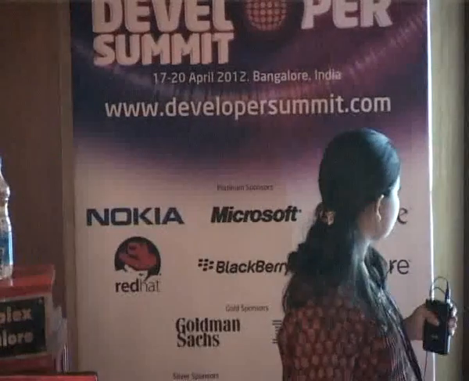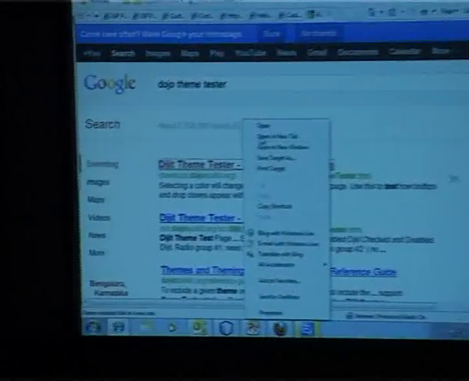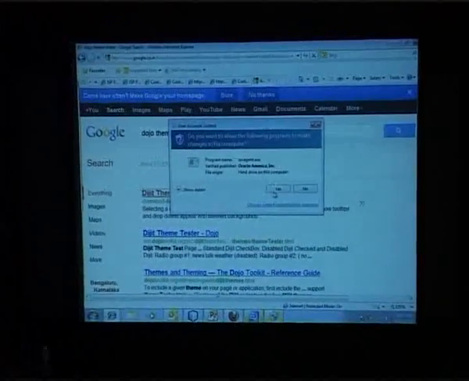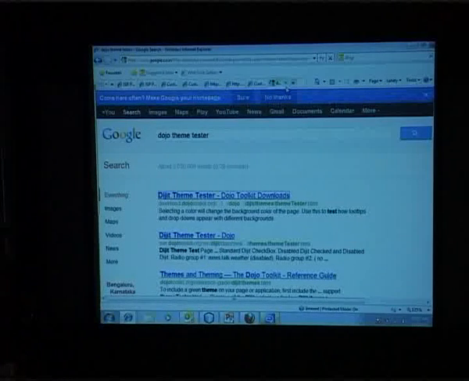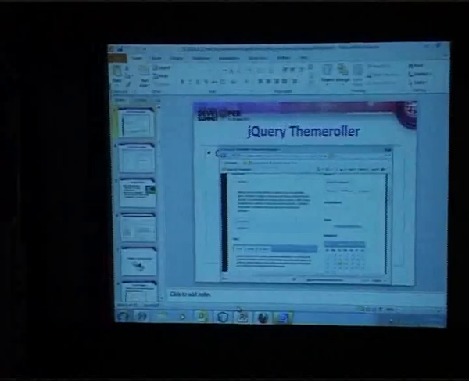So it's a Dijit theme tester page which is coming up, and then we have the entire list of widgets available here. If at all we are still not able to get it due to network problems, you can always refer to this online. If you just type in Dijit theme tester, it will give you the complete list of widgets which are available in Dijit, and you can also switch between themes. That option is also available, and when you switch, how the look and feel of the page changes according to the theme CSS is also visible there. So in the meanwhile it loads, it may take some time.